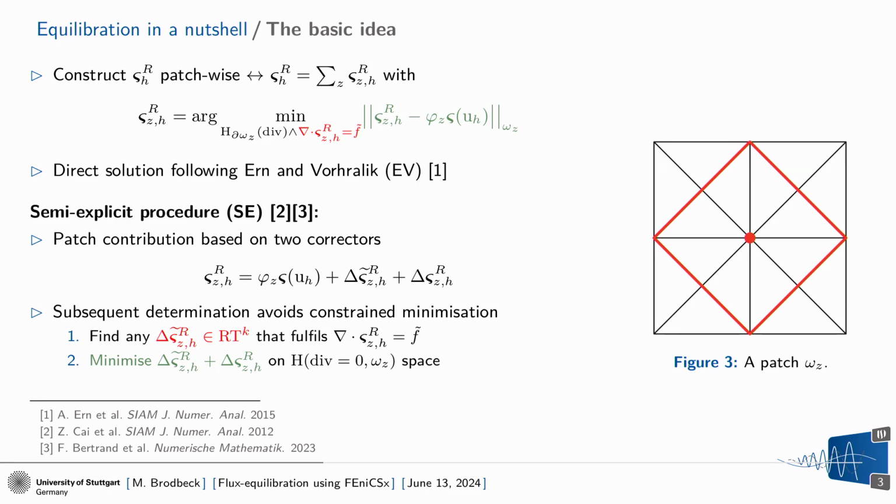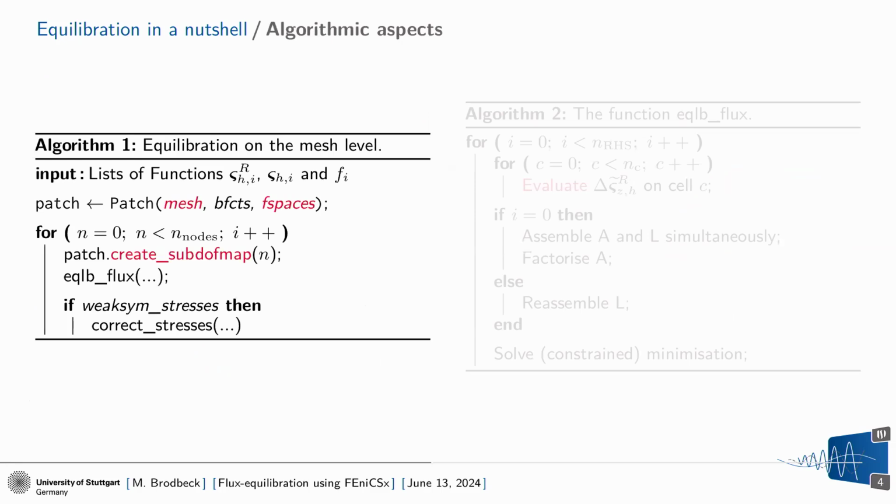So we have two algorithms at hand. We have implemented both: the constrained version by Ern and Vohralík and the semi-explicit one. So basic questions: how do these algorithms perform? Well, the answer is quite expectable. We will see later that the Ern-Vohralík algorithm will perform better. But before we talk about the performance, we will talk about the implementation.